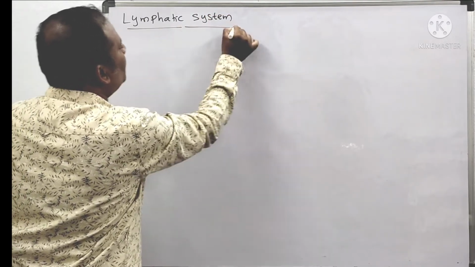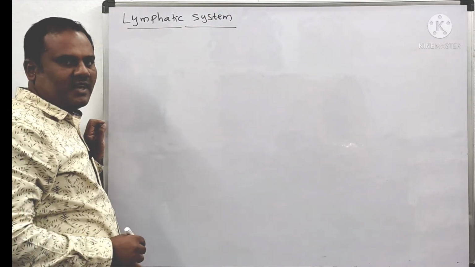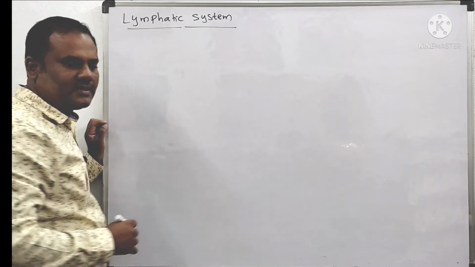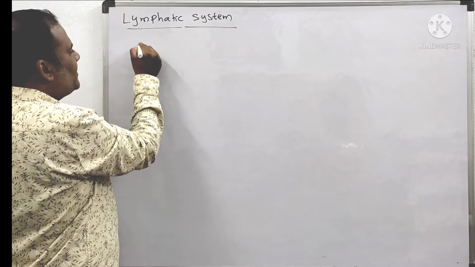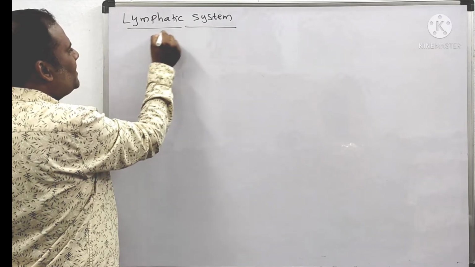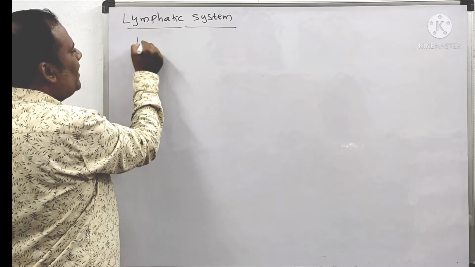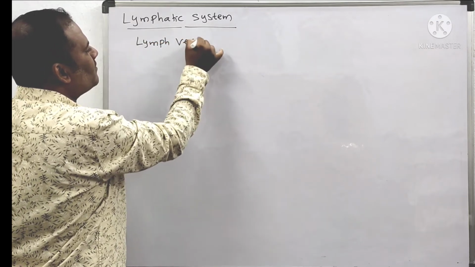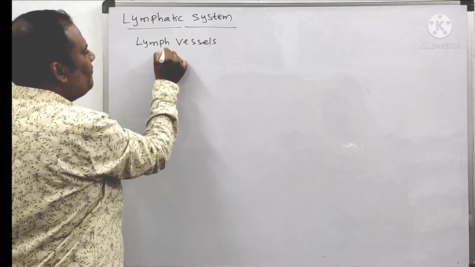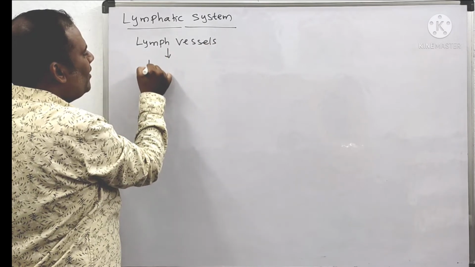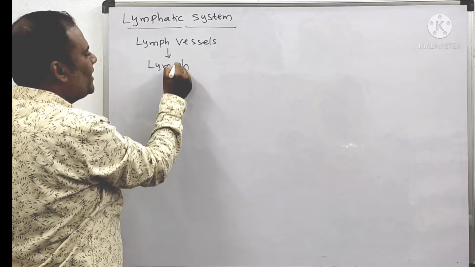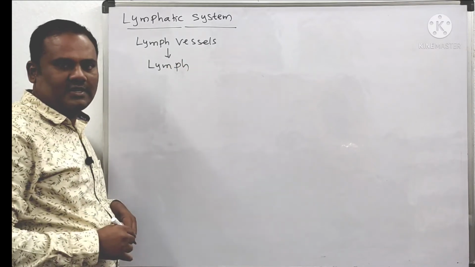One more important system in the circulatory system. It is also part of the circulatory system. The lymphatic system consists of lymph vessels. And inside the lymph vessels, what is flowing? A liquid called lymph. Lymph is flowing inside the lymphatic vessels.